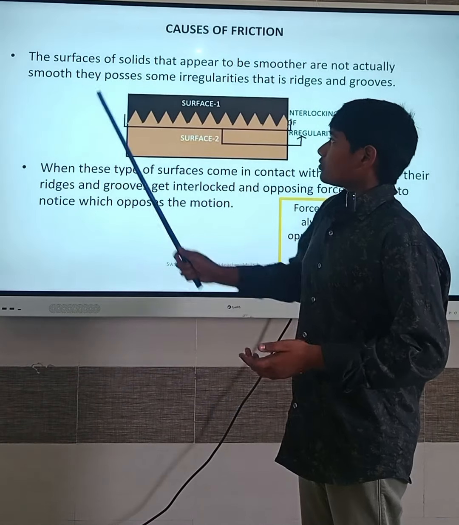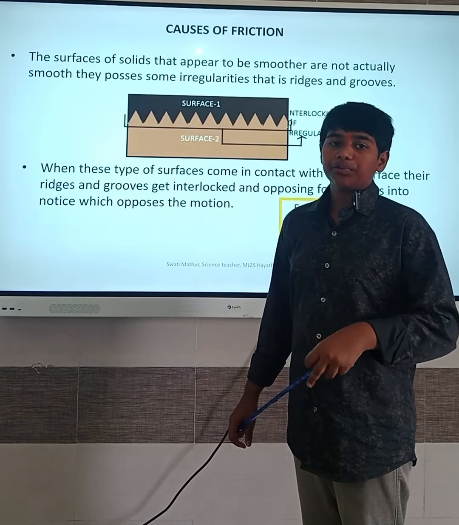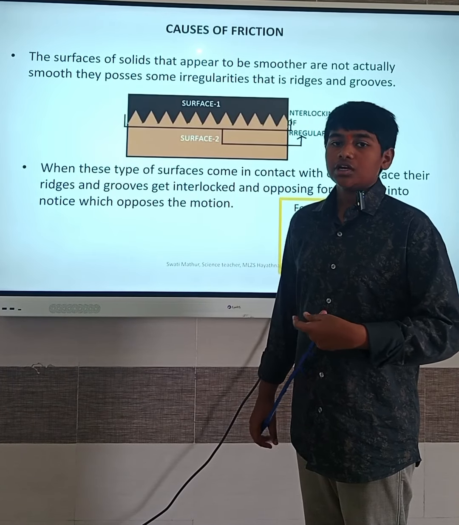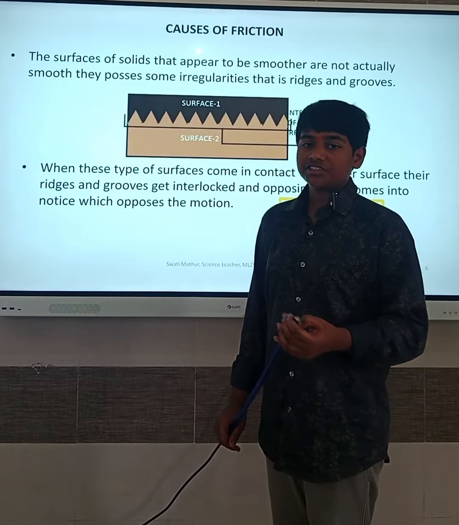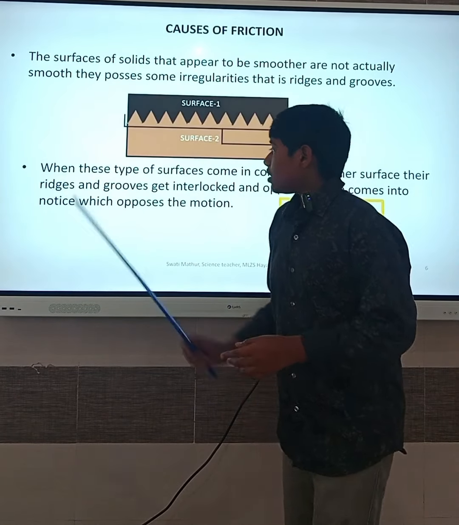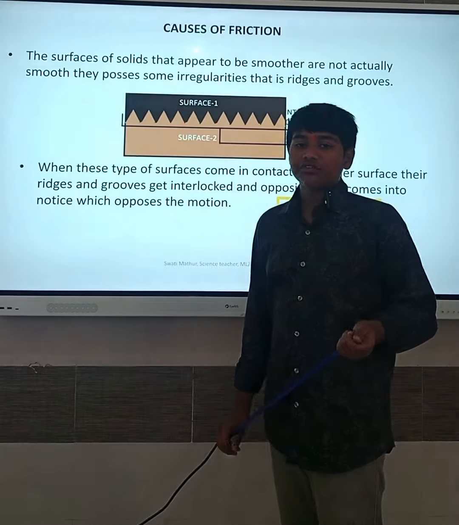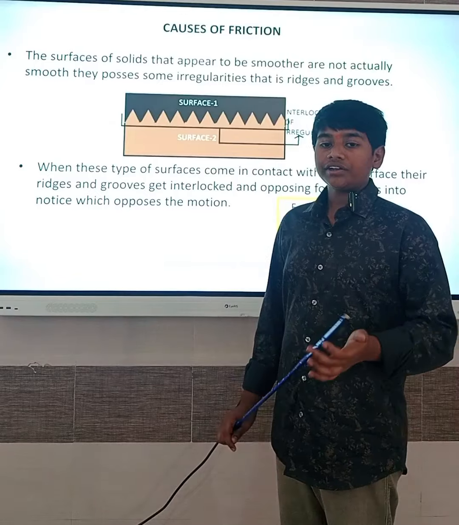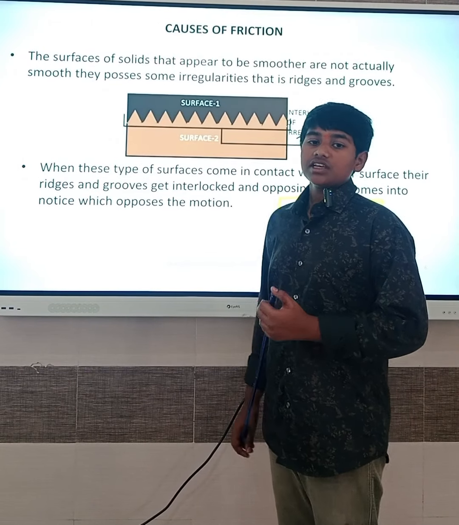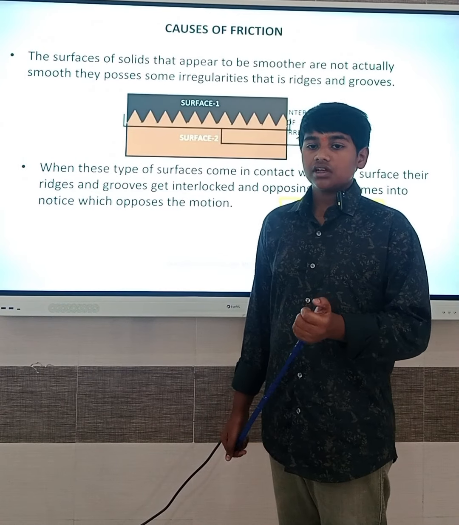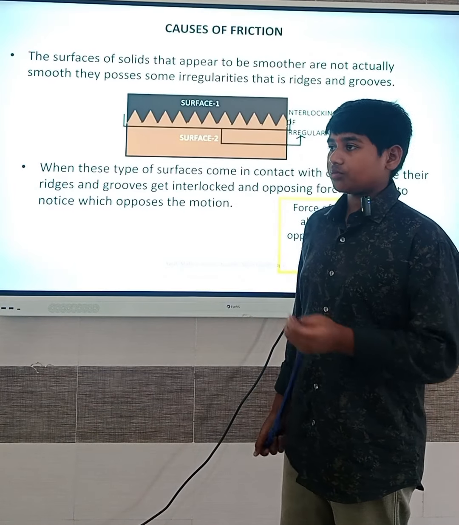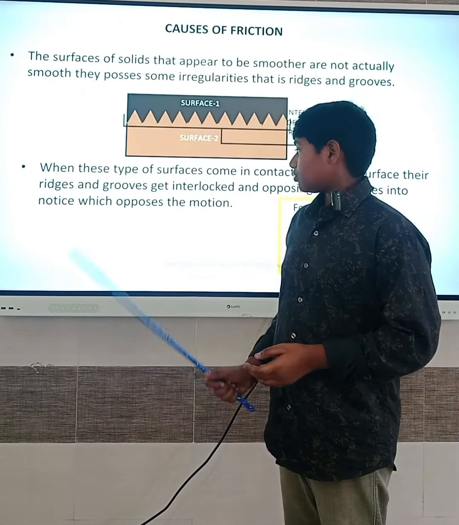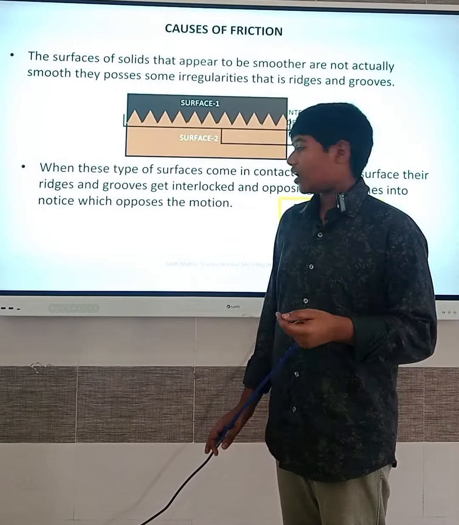Causes of friction. The surfaces of solids that appear to be smooth are not actually smooth. They possess irregularities, that is, ridges and grooves. When these types of surfaces come in contact with other surfaces, their ridges and grooves get interlocked, and an opposing force comes into notice which opposes the motion.